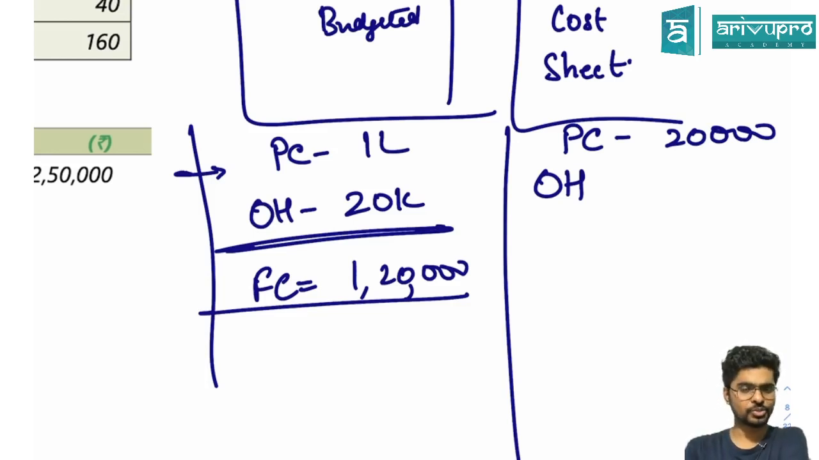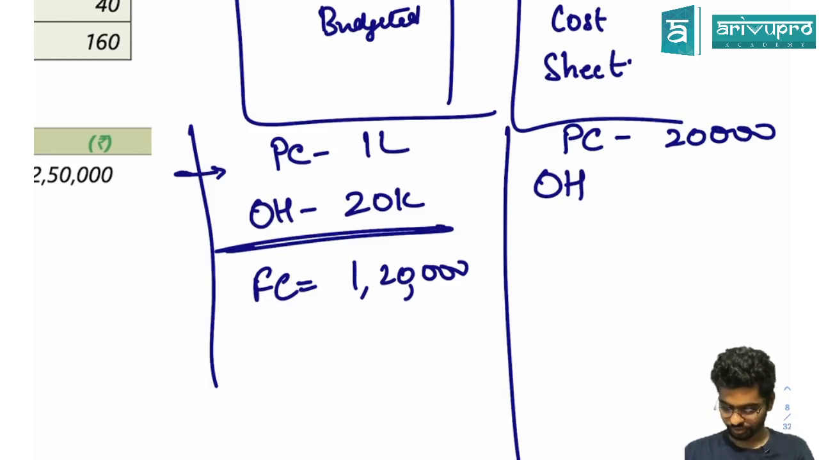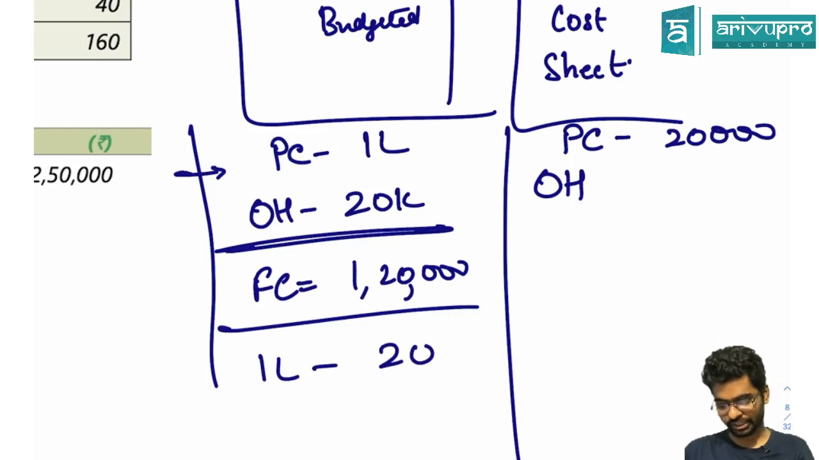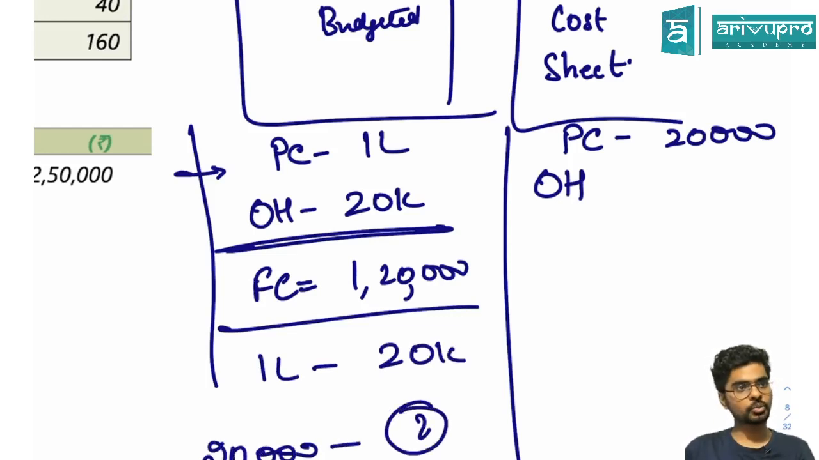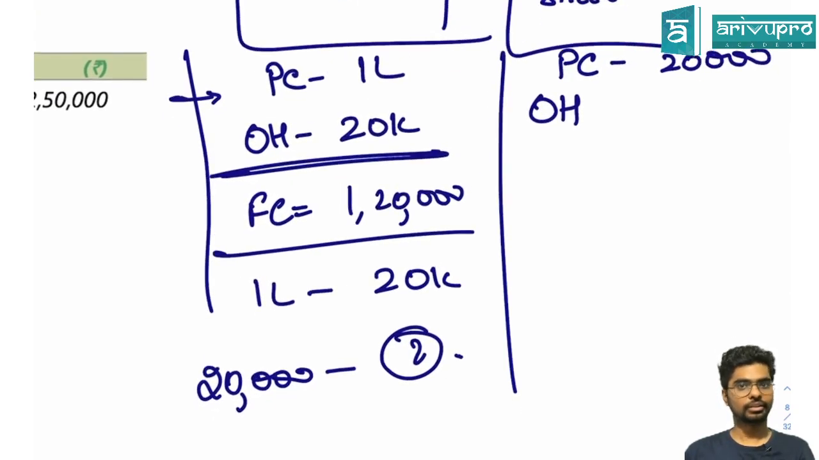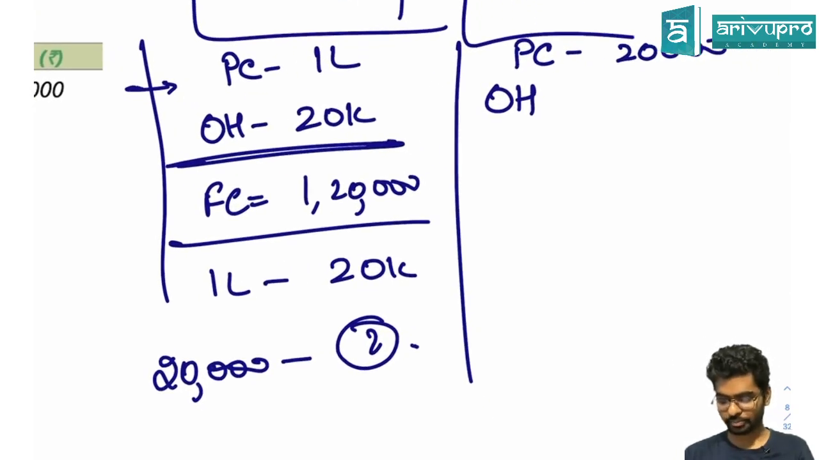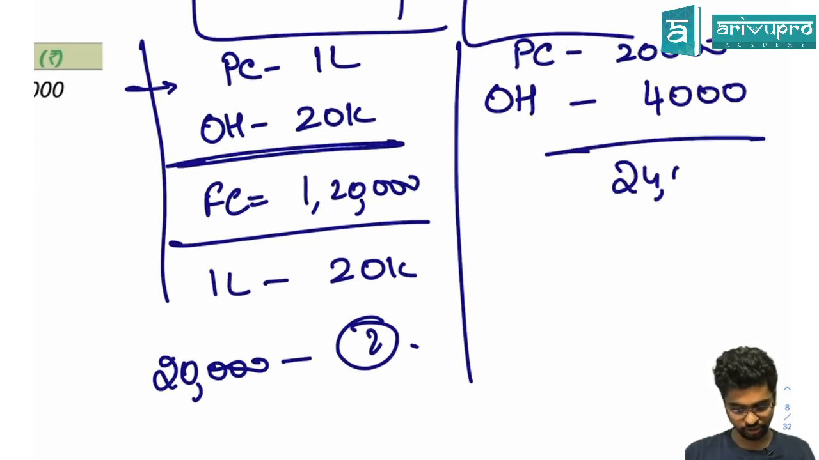I'll say yes boss. Why? Because I'll try taking the analysis and say okay, for 1 lakh it is 20,000, for 20,000 rupees prime cost, how much will that be? So it's going to be 20%, which is going to be 4,000, which comes to 24,000.